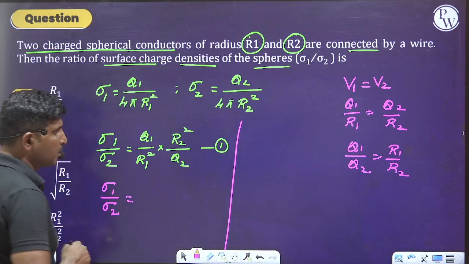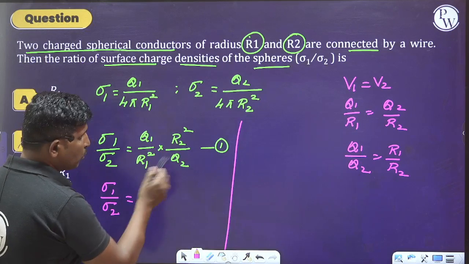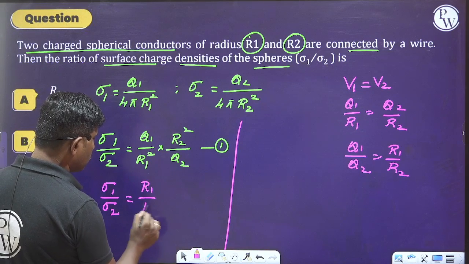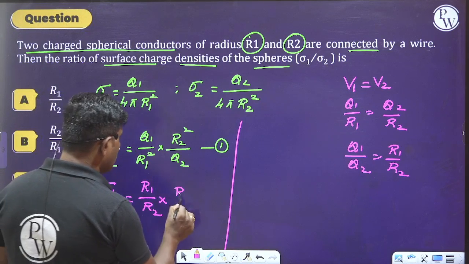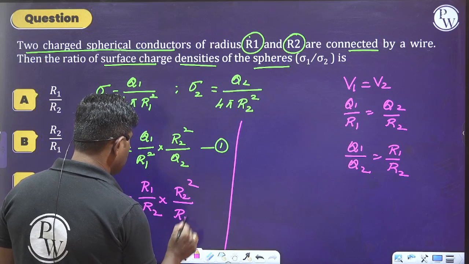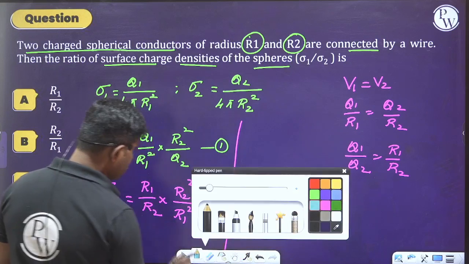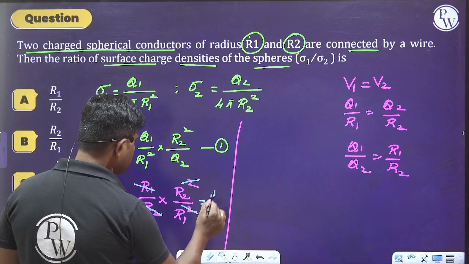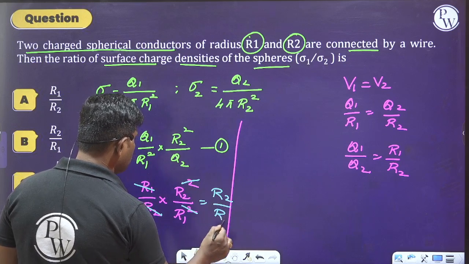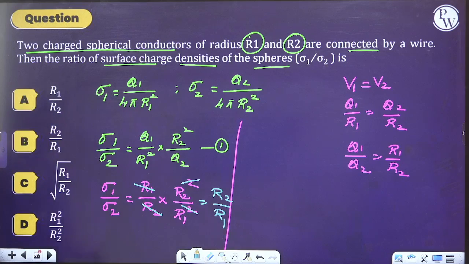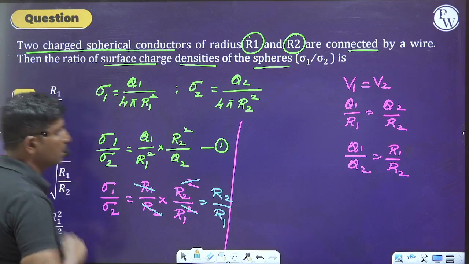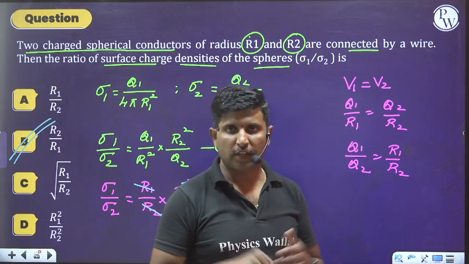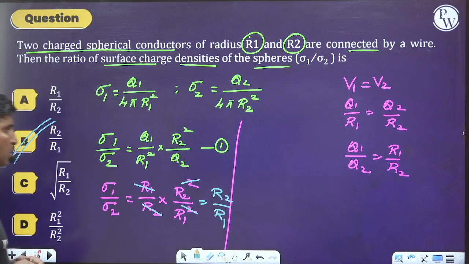Sigma 1 by sigma 2 equals Q1 by Q2, which is R1 by R2 into R2 square divided by R1 square. Whenever we do simplification here, one R1 and one R2 will get cancelled. It becomes R2 divided by R1. Hence we can select option B as the right answer. I hope you're understanding each and every step here.